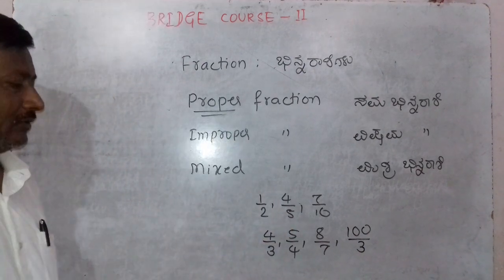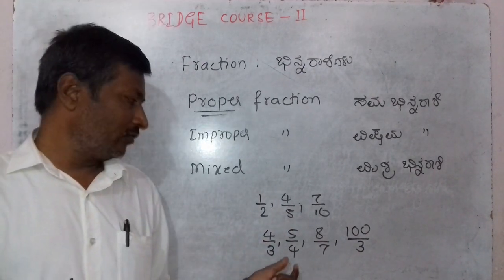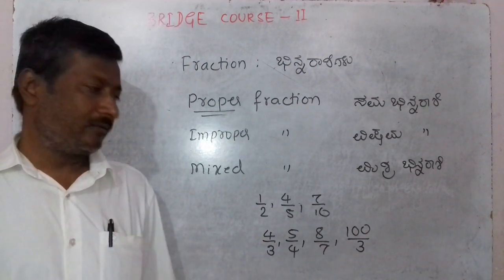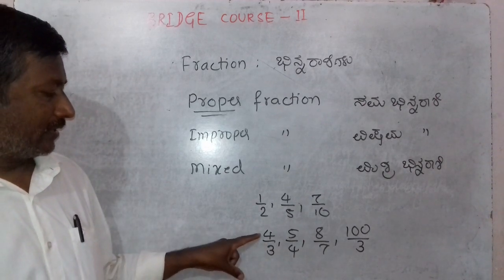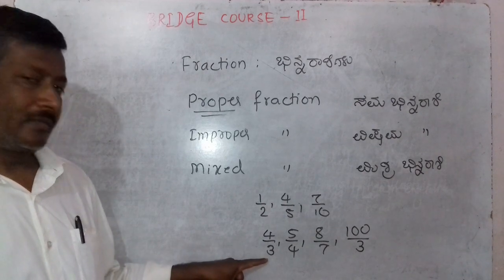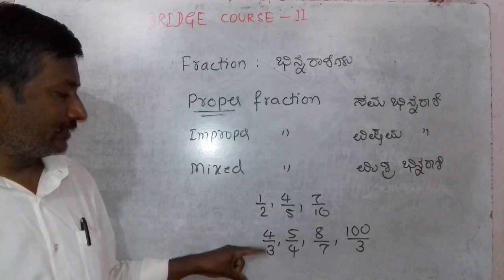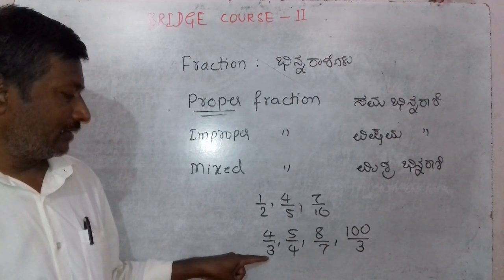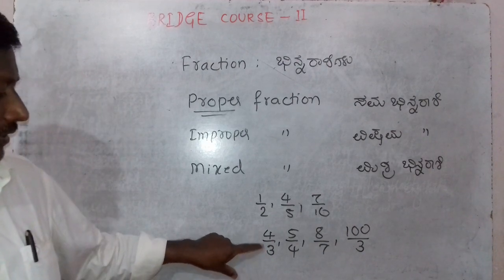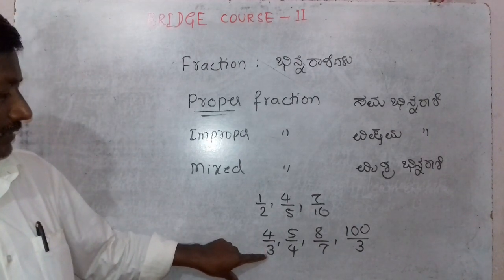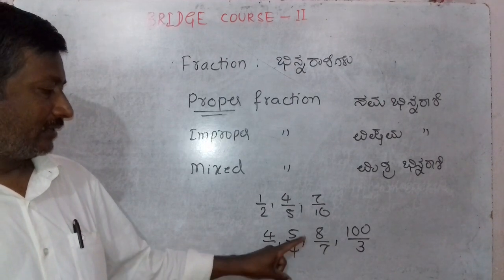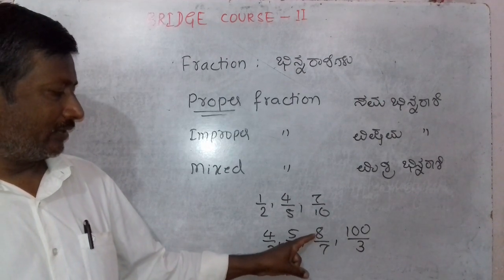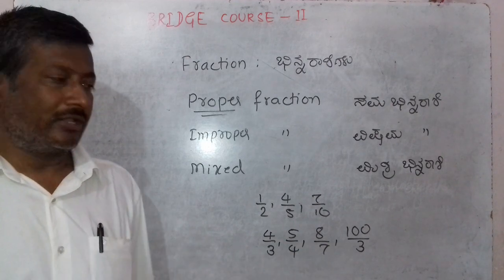Like that you may write infinite number of improper fractions in which the denominator is less than the numerator, or the numerator is greater than the denominator.